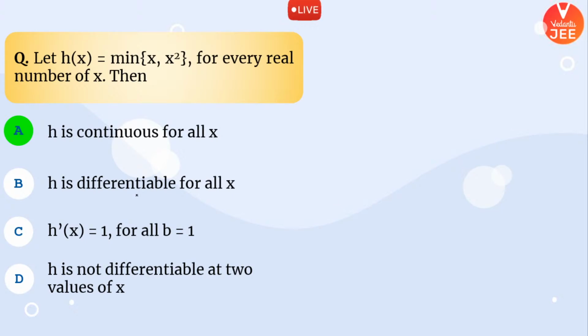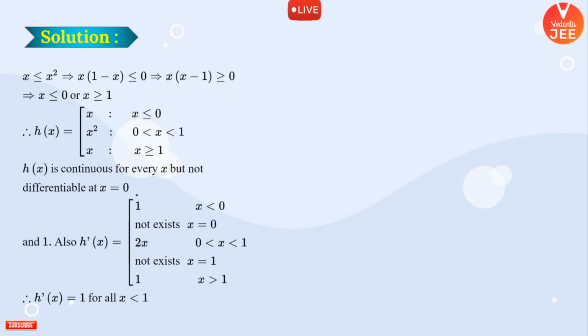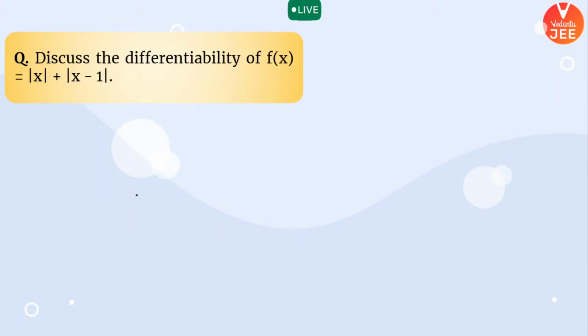That means your function is continuous. Yeah, if you want to solve it algebraically, you can do it like this, but I think graphical way of doing this question is a lot more easier. Let's do this question. I need to find out or discuss the differentiability of this function.